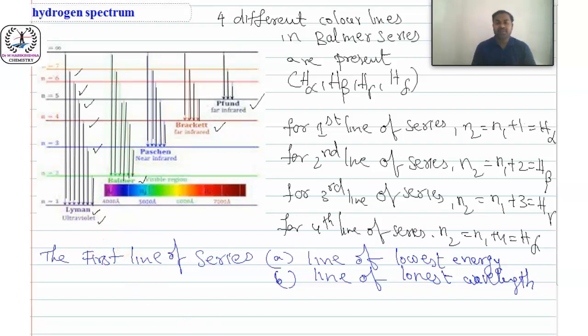So this is important, students, for doing objective questions. Normally the first line of series is known as line of lowest energy, line of longest wavelength.